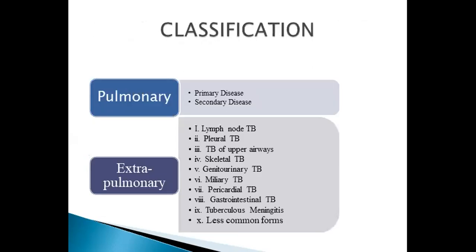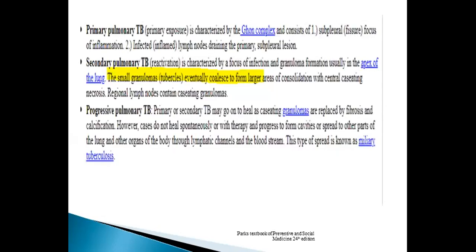If we see the classification of tuberculosis, it is divided into pulmonary and extrapulmonary TB. Pulmonary TB is further divided into primary disease and secondary disease, and extrapulmonary includes lymph node TB, pleural TB, TB of upper airway, skeletal TB, genitourinary TB, pericardial TB, tuberculosis with meningitis, and other less common forms.